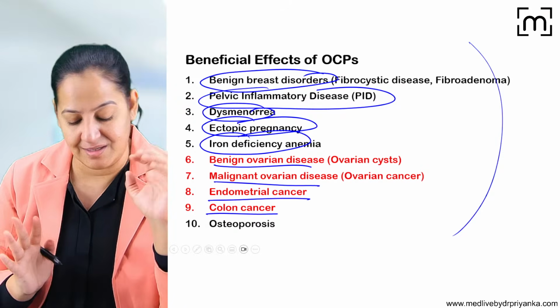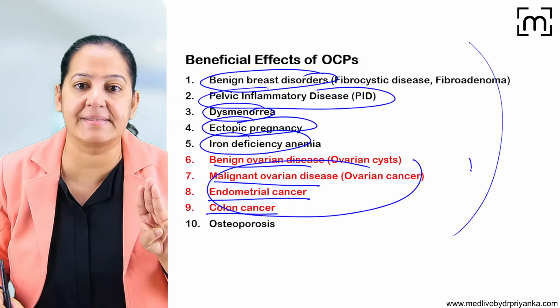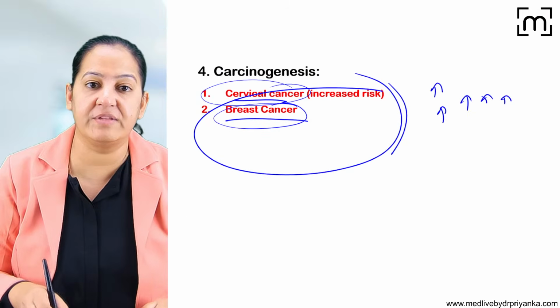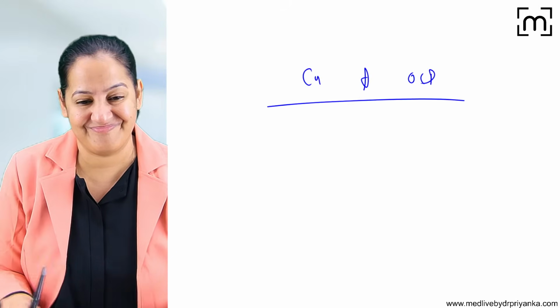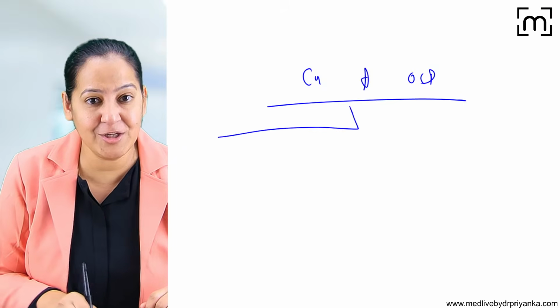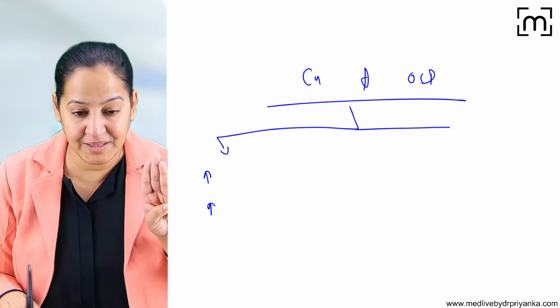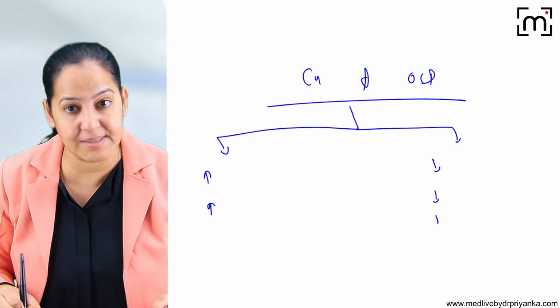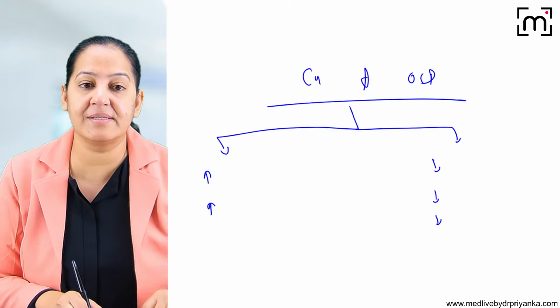Now see what I'm telling you. It decreases the risk of these 3 cancers, and it increases the risk of these 2 cancers. So cancers and OCP, this relationship is very tricky. You get MCQs on that. Tell me the 2 cancers OCP increases the risk of, and tell me the 3 cancers OCP reduces the risk of. Can you tell me the names? What are the 2 cancers OCP increases the risk of?